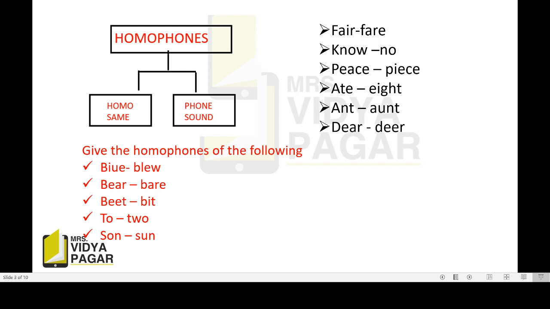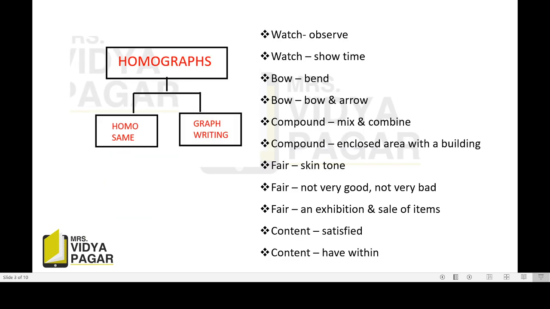Now students, we are going to turn towards homographs. What is meant by homographs? Homo means again the same, and graph means here writing. Means having the same writing, the same spelling and the same pronunciation, but can have different meanings in different situations.